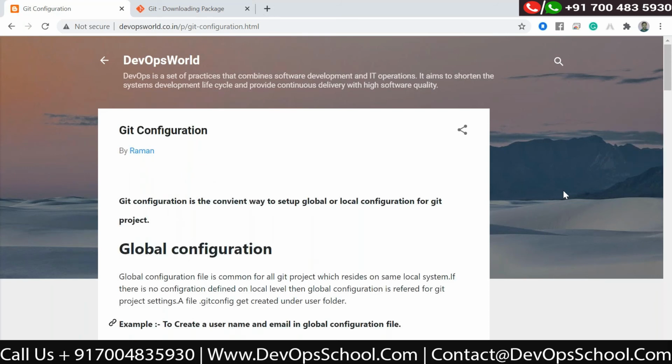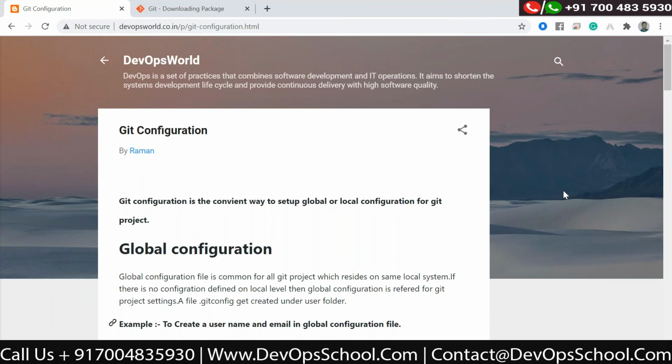So what is Git configuration? Whenever you are installing Git on your system, Git is basically for the local repository, as I mentioned. So you need to do some mandatory configuration: who is the author, and what is the email of that author?